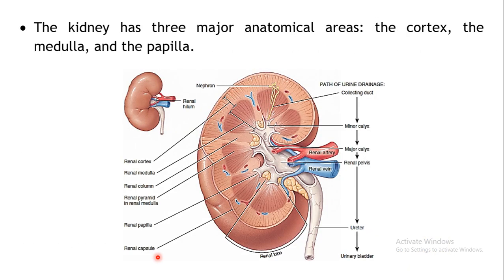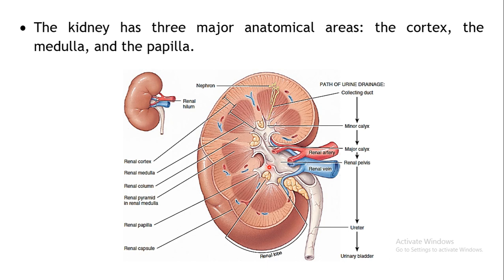Now if you look at the internal structure of the kidney, there are three main anatomical areas into which the kidney is divided. That is the cortex, the medulla and the papilla. So this outer region is known as the cortex. From here to here, this entire region is called the renal cortex. Just interior to that, the middle portion is known as the renal medulla. This is the one, this much.